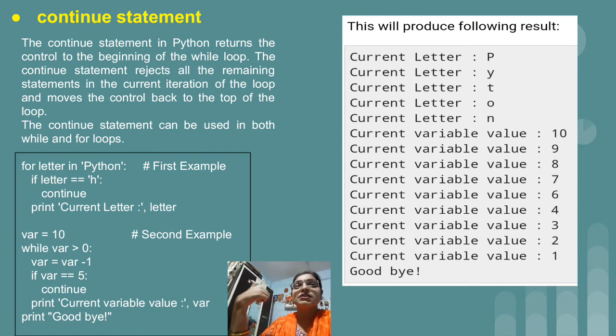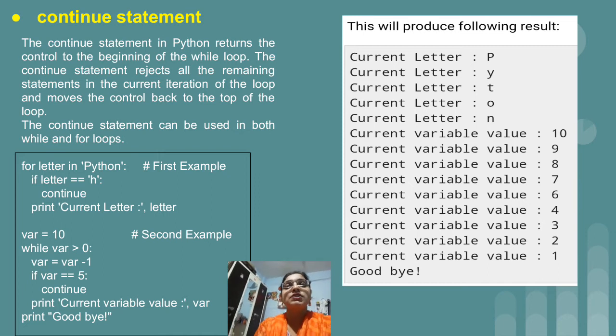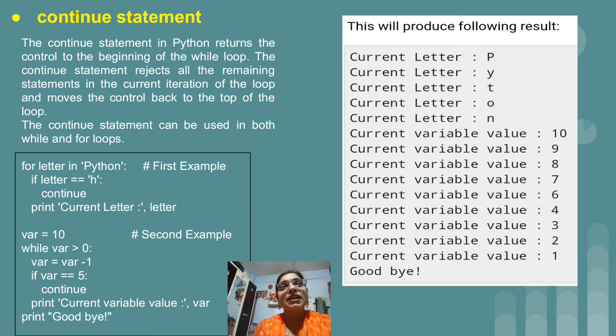If we consider the previous example which we did for the break statement, and take the same example, then definitely there will be a chance of the value 10 getting printed for the var variable. But now this output which is displayed on the screen is wrong. It will start printing from 9. So 9, 8, 7, 6 will be printed.